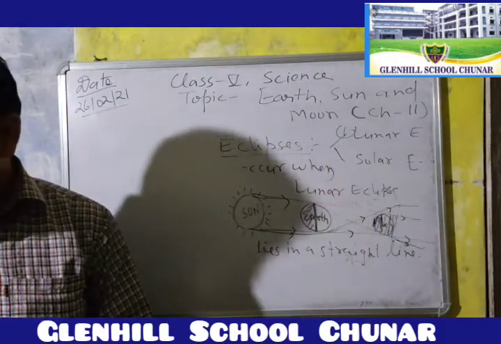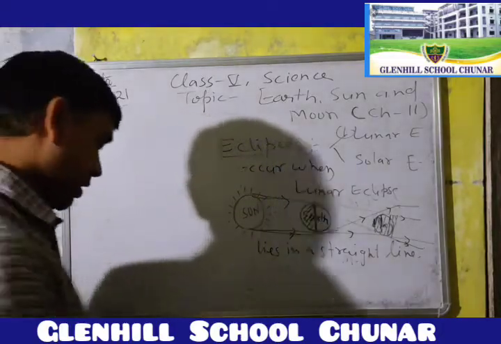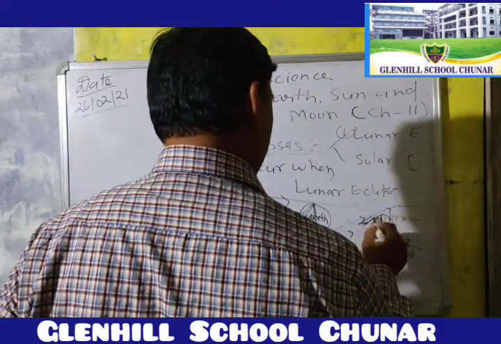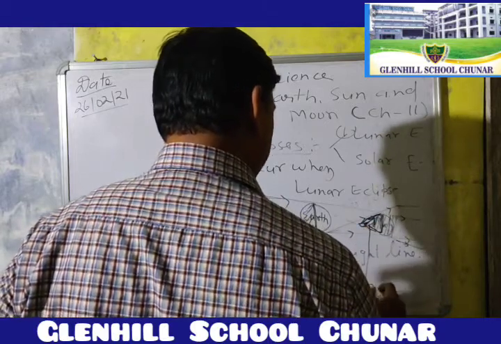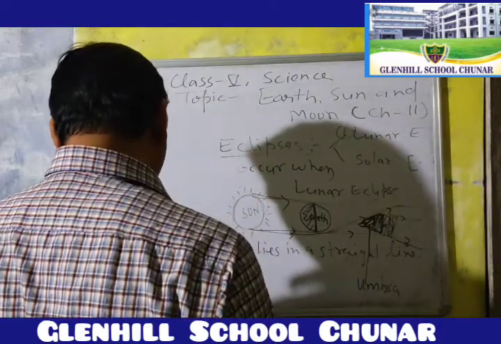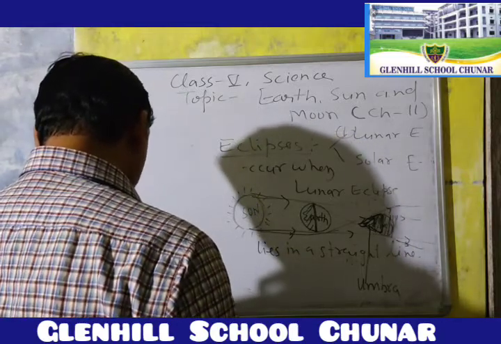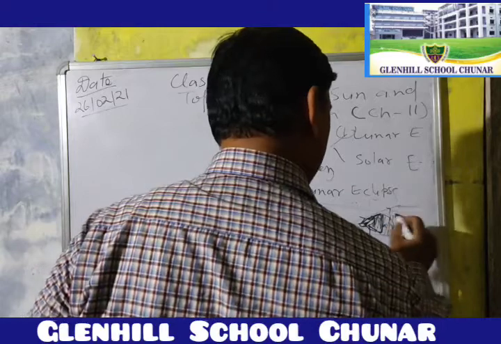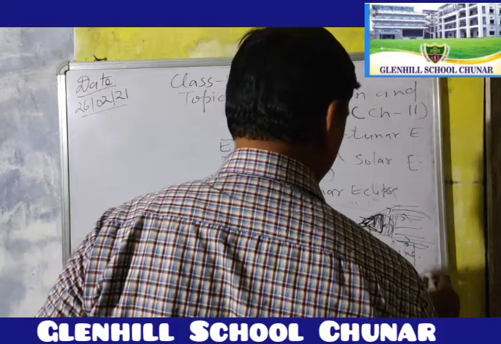The part of the shadow that totally blocks the sunlight is called the umbra. The other part that blocks only part of the sunlight is called the penumbra.